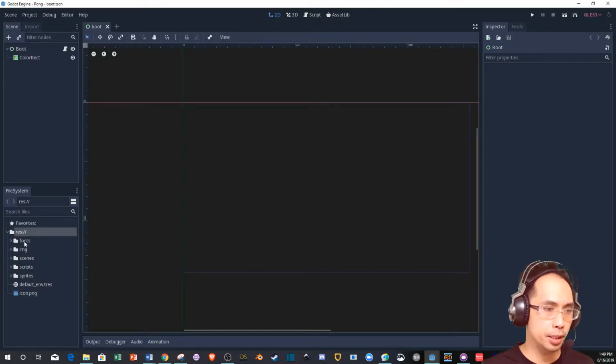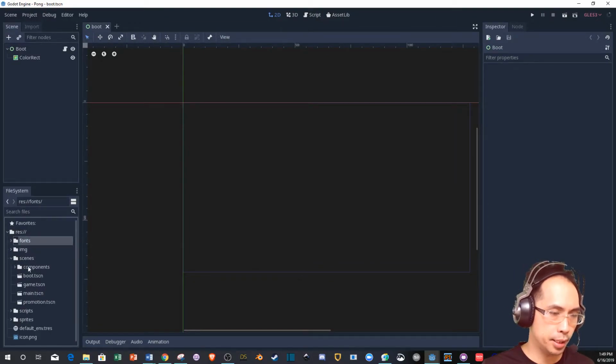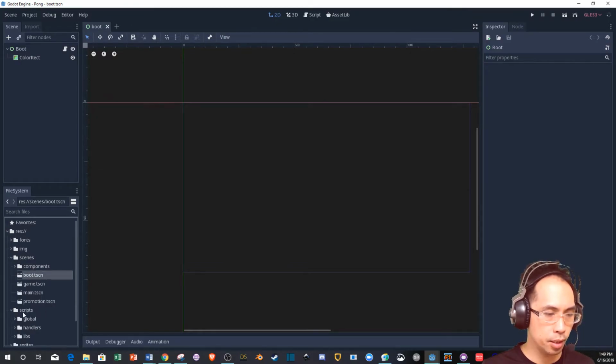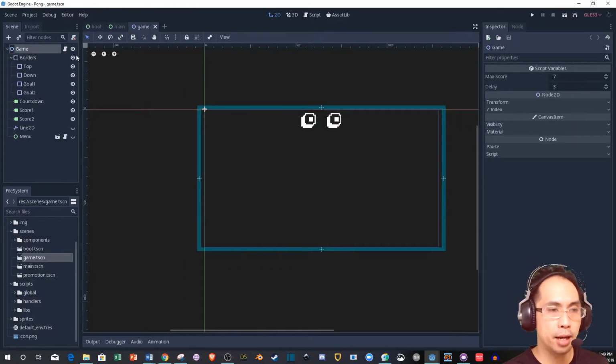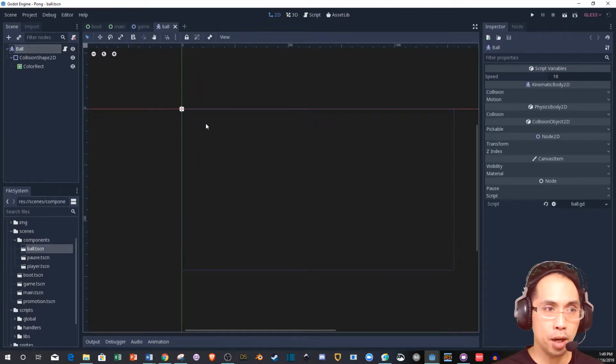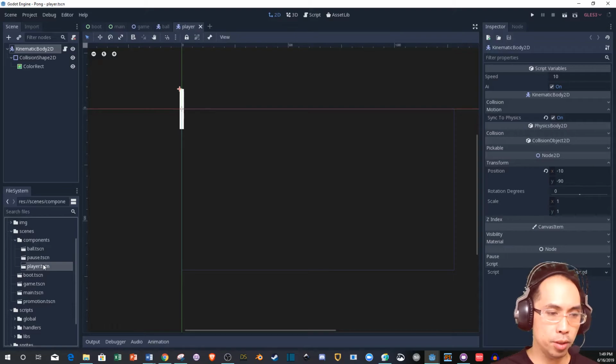Okay, that is what it is. That's from boot. Let's go back to scenes. Components, boots. All right, let's go to scripts really quick. So we've got things broken down. We know what's going on, not with main, but with the game scene, how it's set up. We know how the ball is set up. Okay, let's look at player really quick.